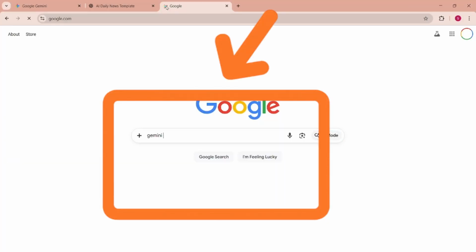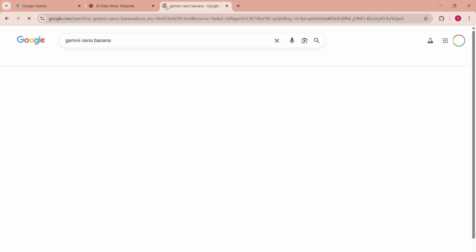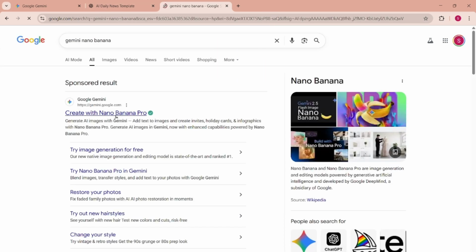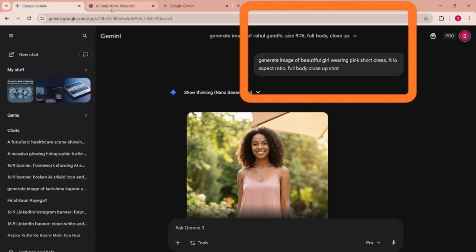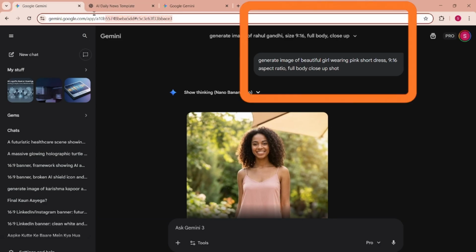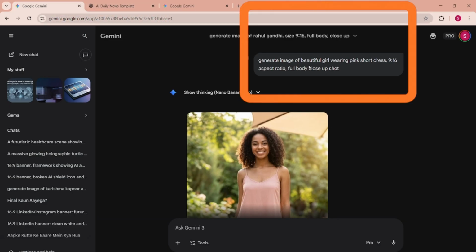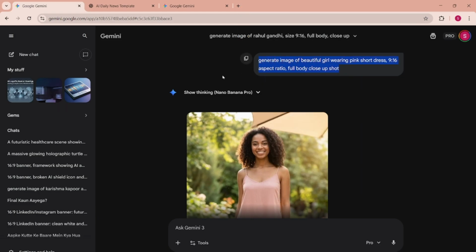Now open Nano Banana and generate an AI image. While generating the image, select a 9:16 aspect ratio, choose a full body shot, and make sure the face is clearly visible. The character should be facing forward with a clean look. Also, ensure the image file size is less than 5 megabytes. After the image is generated, download it because this image will be used as the dancing character.